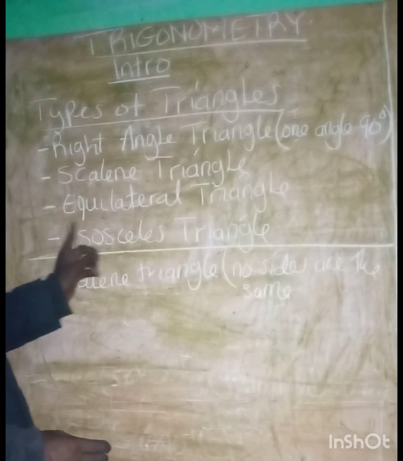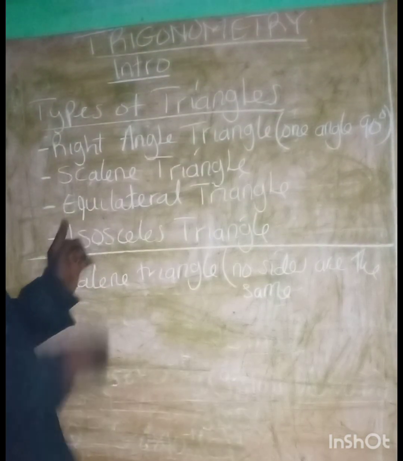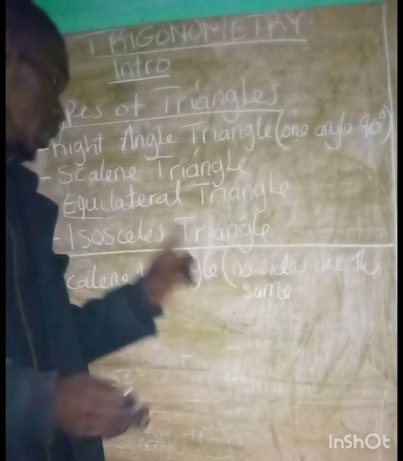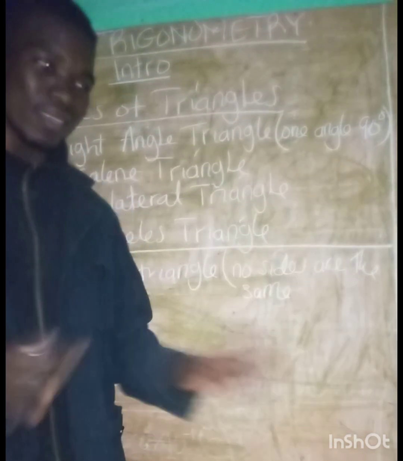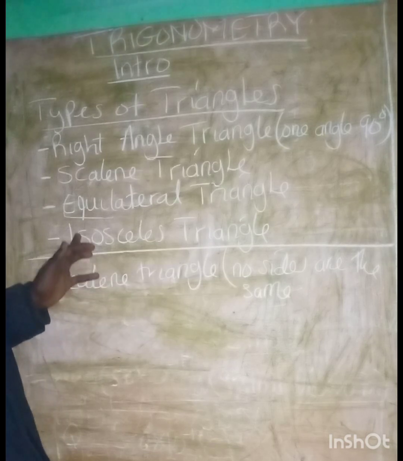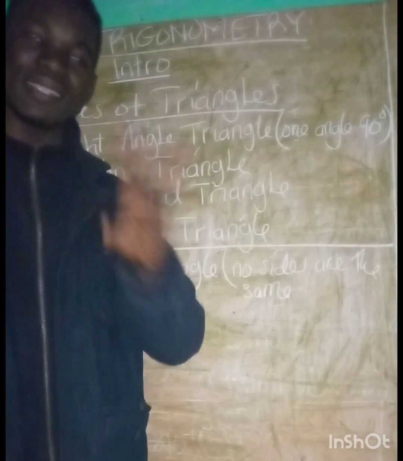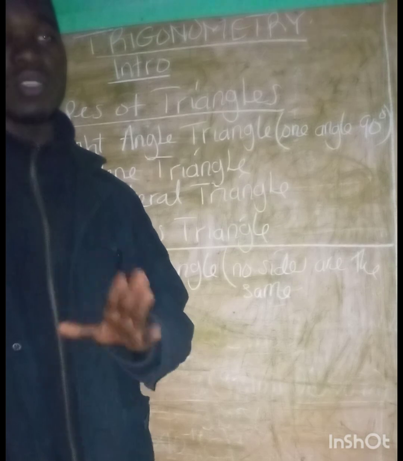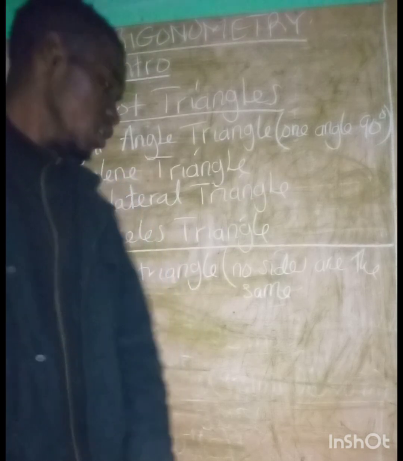Now for an equilateral triangle, just as the name implies, look at what it tells you about equi. Equi means equal. So an equilateral triangle is that triangle in which all 3 sides are exactly the same. Then for the isosceles triangle, it is that triangle in which only two of its sides are the same. So an isosceles triangle has just two sides the same.